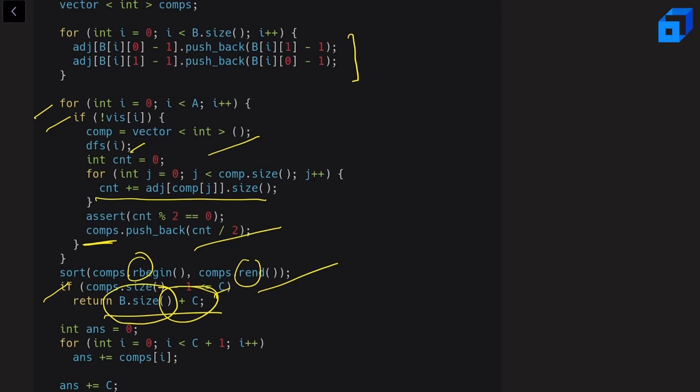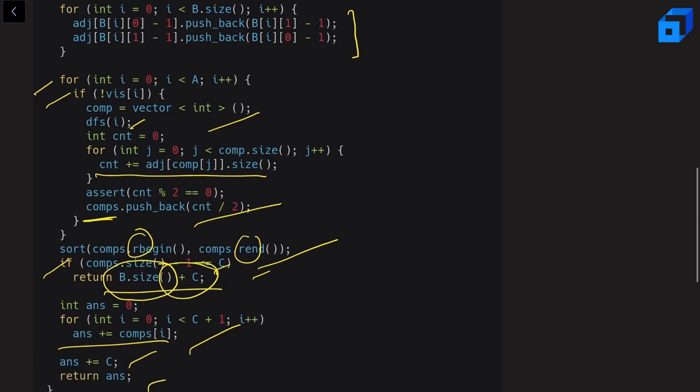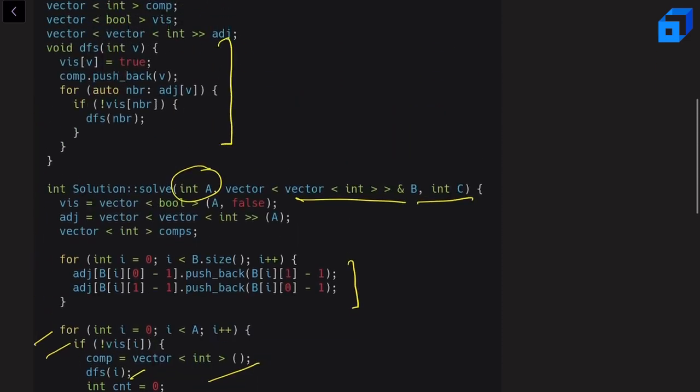Otherwise, we need to select the best C plus 1 components. Since we have already sorted the vector in descending order, we can just iterate from left to right and add the strength of each component to the answer. After that, I am adding C to the answer, because eventually we are going to add these C edges to the components we are targeting, these C plus 1 components. Then we return the answer. Here we have the DFS function, the standard function used to find the connected components. So that's how this code is working.